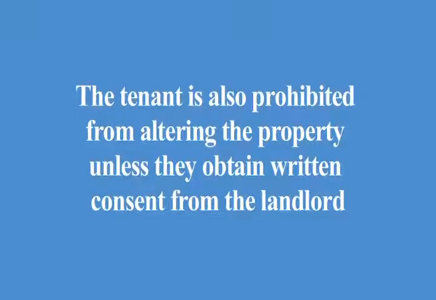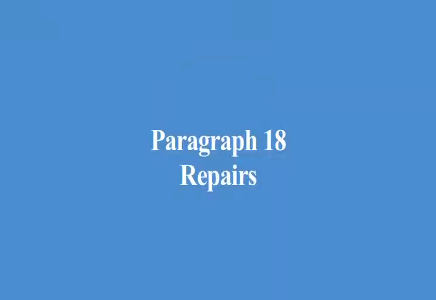The tenant is also prohibited from altering the property unless they obtain written consent from the landlord. It is important to note that if the tenant fails to maintain the property as required under this paragraph, the landlord may perform these activities, but the tenant will be required to reimburse the landlord for reasonable expenses. Other remedies the landlord may exercise will be discussed in paragraph 27. Finally, this paragraph indicates whether smoking is permitted on the property. If smoking is not allowed but does occur on the property, the landlord is entitled to certain remedies discussed in this paragraph.